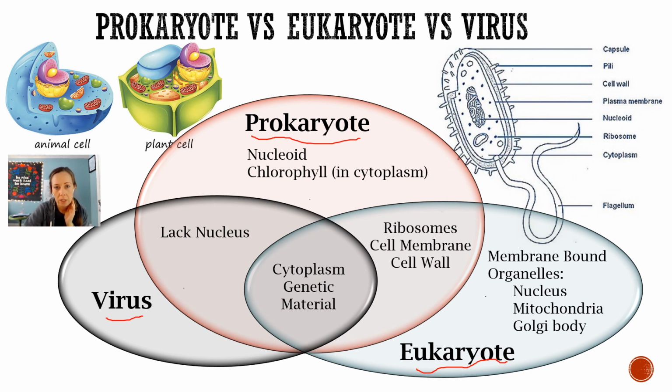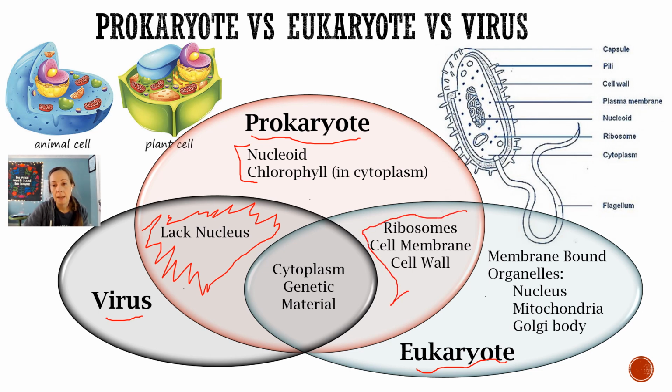So prokaryotes, okay, they have a nucleoid and they have chlorophyll in their cytoplasm. That's just prokaryotes. Okay, prokaryotes and viruses, this area right here is where prokaryotes and viruses overlap. They both lack a nucleus. Okay, prokaryotes and eukaryotes both have ribosomes, cell membranes, and cell walls, right? Because prokaryotes and eukaryotes share that area.